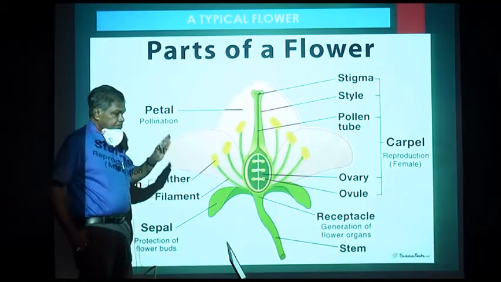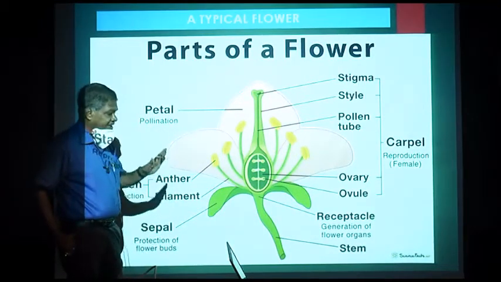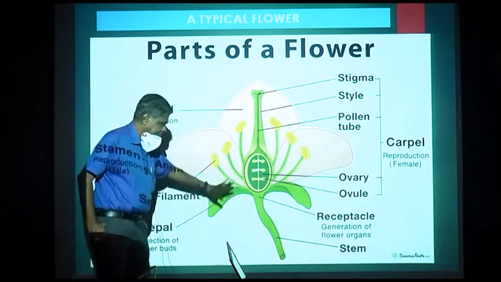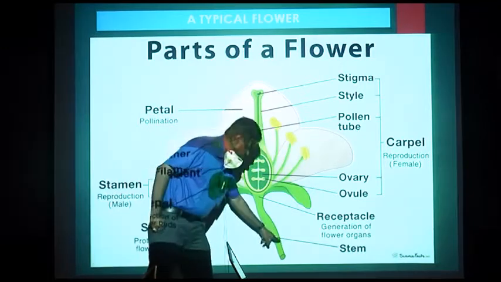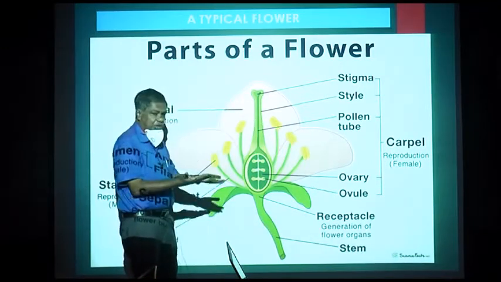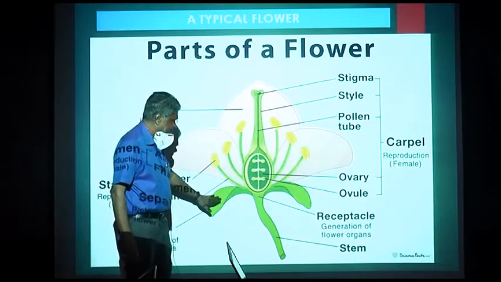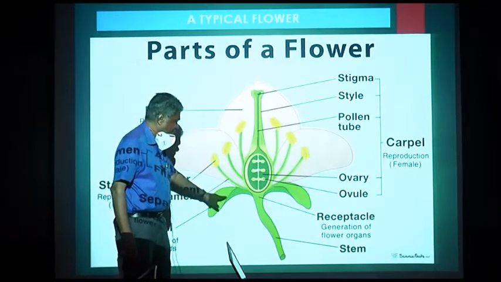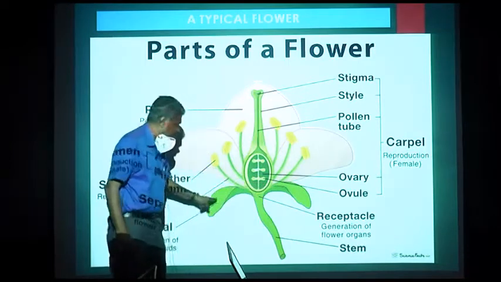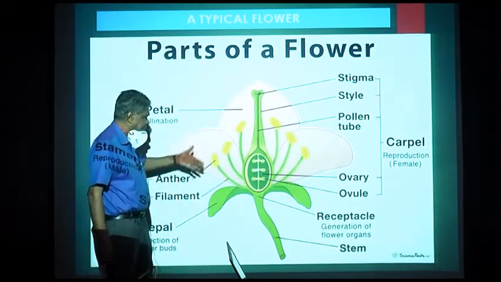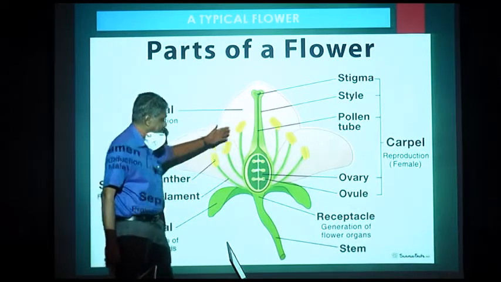Let us recap once again. The reproductive part of an angiospermic plant is the flower. The flower has a stalk called the pedicel. At the lower portion there is a green structure called the calyx. The individual part of the calyx is the sepal, and inner to the sepals there are petals.